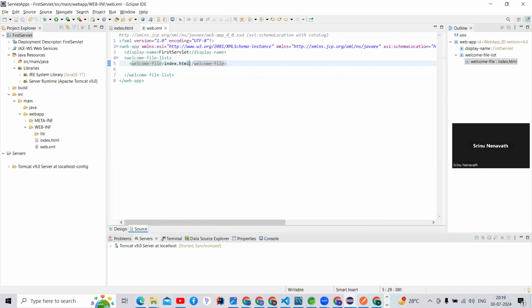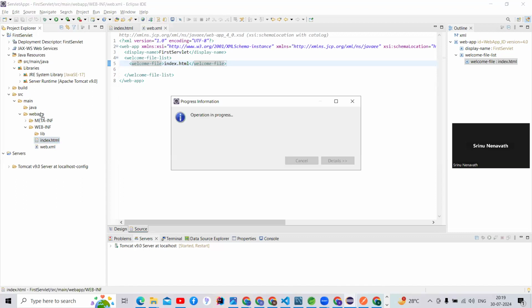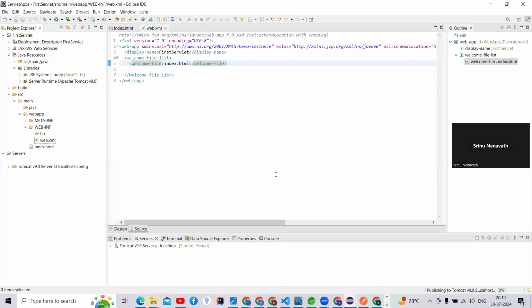Yeah, we can check it. And guys, first of all, this is the file we should be creating. Where, guys? I think it is not in WEB-INF. We should create it inside that. Yeah, we can check now.